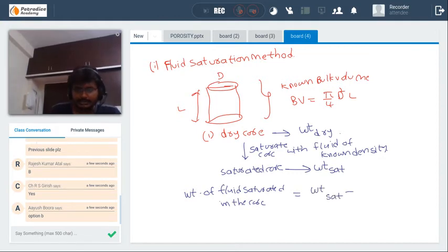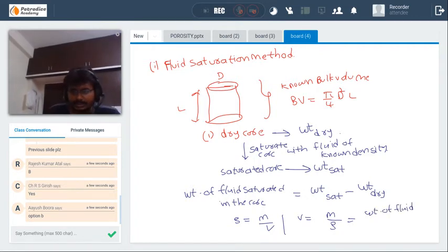Weight saturated minus weight dry. If you take the dry weight from the saturated core weight, we get the weight of the fluids in the core sample. And we'll use density is equal to mass by volume, so volume is equal to mass by density. As we already know the density of the fluid, that is rho fluid, the volume of fluid is weight of fluids divided by density of fluids.